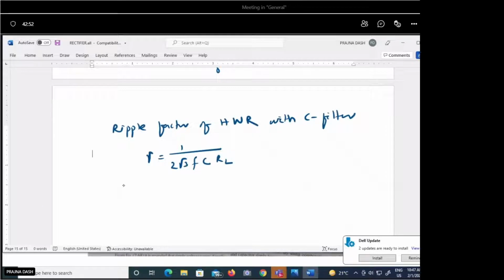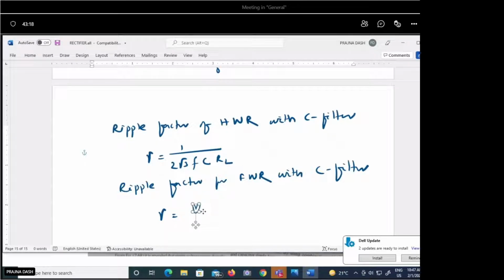And for the full wave rectifier circuit with C filter, this ripple factor will be, this value is the AC RMS by V_DC.